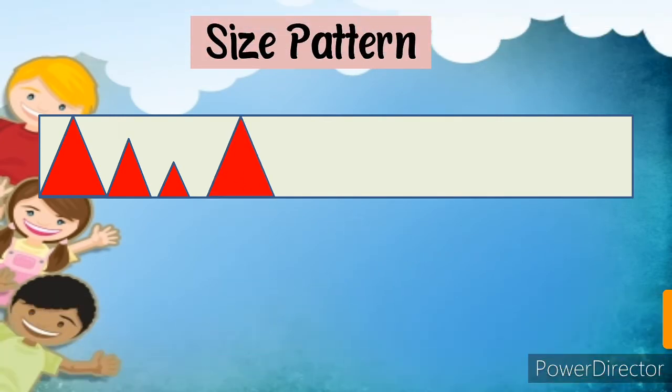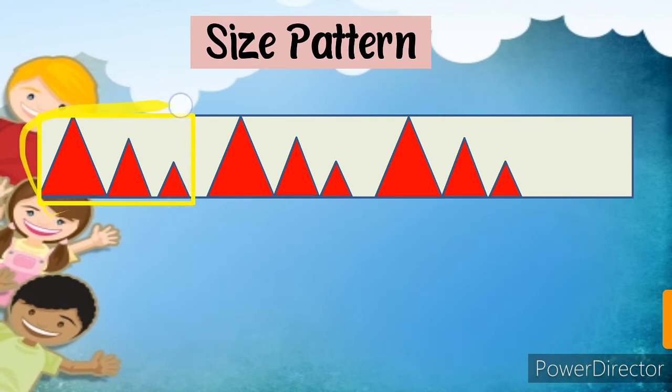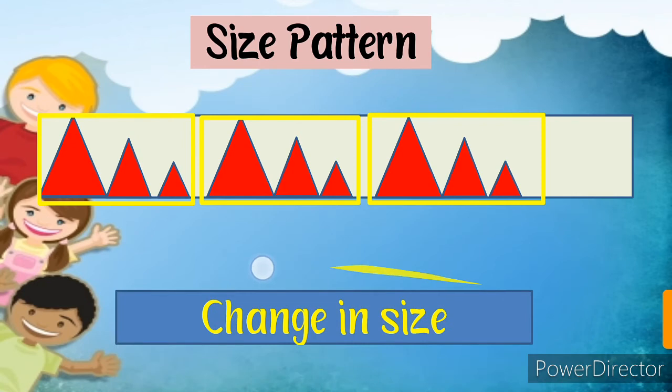So what we have to do is observe it again and again, and in this way we will find out that this is a size pattern. All three sizes will be here. This is a size pattern because it is in repetition. Are you able to see the repetition of each shape and size? So we can say that this is a type of pattern where we see the change in size. Shape remains the same, color remains the same, but the sizes are different. So this is a size pattern.